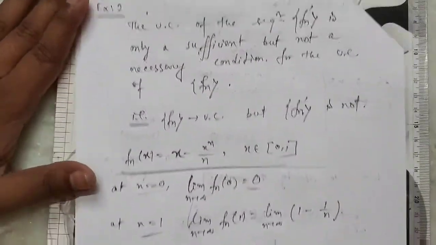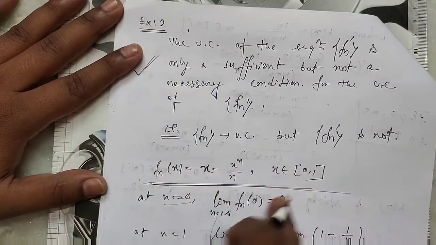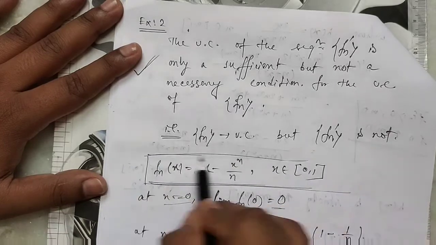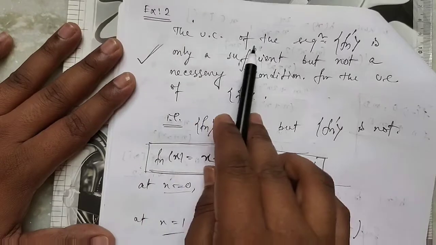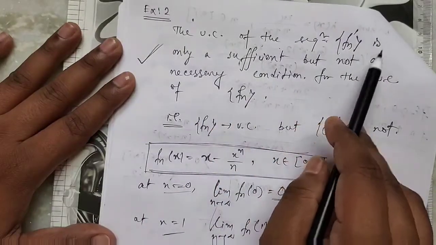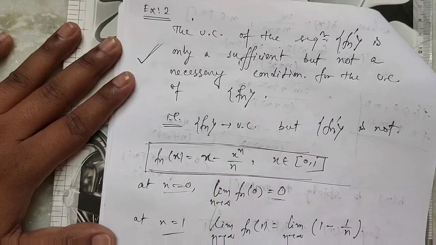Clear? So this statement is proved with the help of this example: the uniform convergence of the sequence fn dash is only a sufficient but not a necessary condition. Clear?